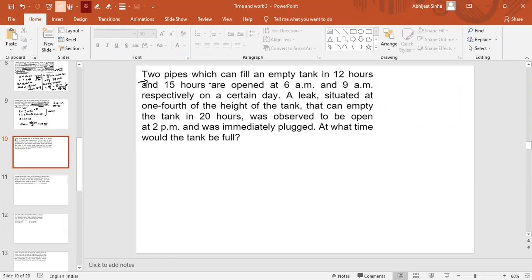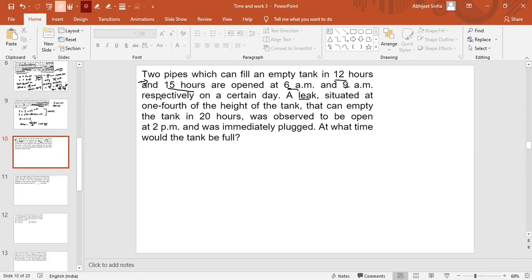So two pipes which can fill an empty tank in 12 hours and 15 hours are opened at 6 a.m. and 9 a.m. respectively on a certain day. This is also based on time, guys. You remember the questions with 8 a.m., 10 a.m. and 11, so similarly you can solve these. You can calculate efficiency because the times given are 12 hours and 15 hours.